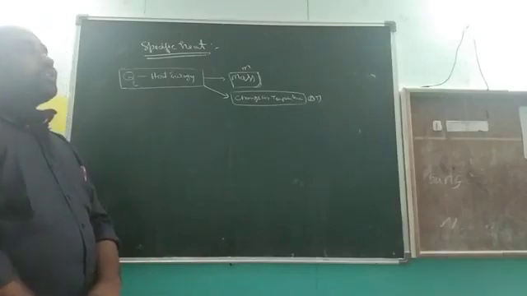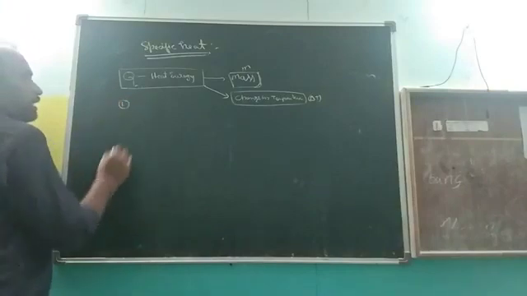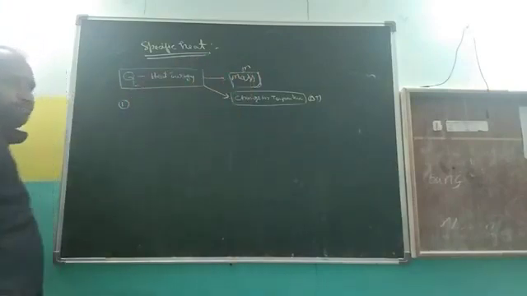Are you clear? So, the first activity. What is the relation between the heat energy and mass?